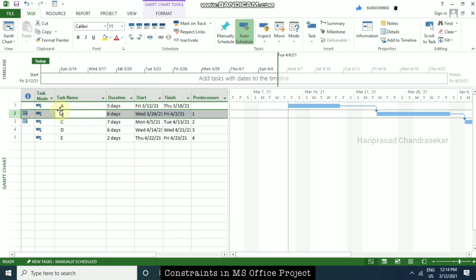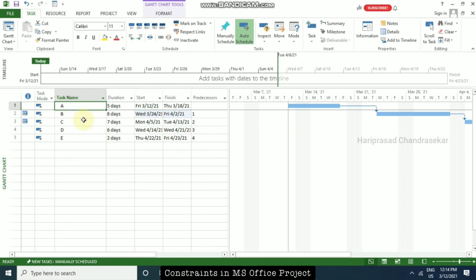Normally, even in PMI, they say this: to avoid confusion, to avoid conflicts, try to reduce constraints as much as possible. They are not telling us to avoid constraints entirely. They are saying try to avoid constraints as much as possible, but we can have a few. If you have constraints on all the tasks, then it is a big confusion for the software also. Still, it does not have a brain. At least we have a brain. What we input there, it is going to give us as output, right? And it will confuse and it will create conflicts.